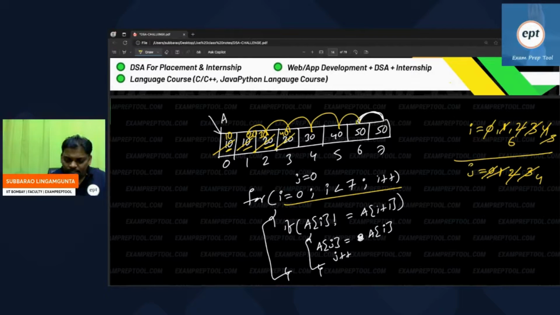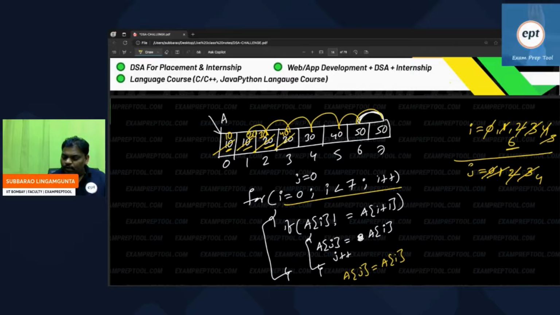So 6 and 7 will be compared. I think the condition has failed. You come outside. When you come outside, as usual, lastly A of j is equal to A of i. i is 6.